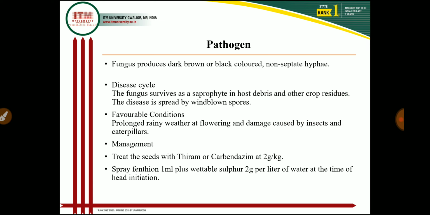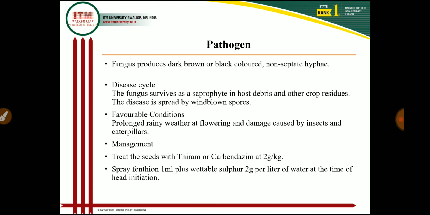Then in pathogen characteristics, this fungus produces dark brown to black colored non-septate hyphae, and it produces many aerial stolons and rhizoids. Sporangia are globose and black in color with a central columella, and the sporangiospores are aplanate, dark colored, and ovoid in shape. So these are the important characteristics of the Rhizopus that causes head rot of sunflower.